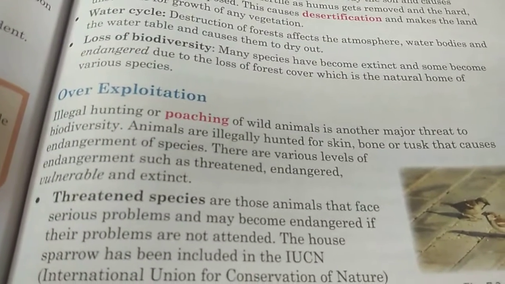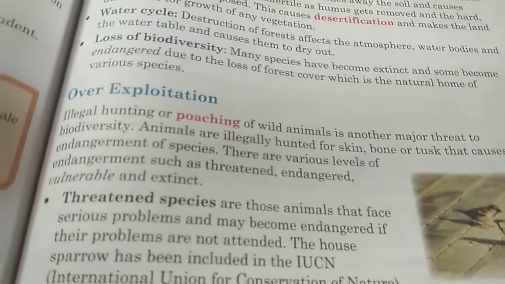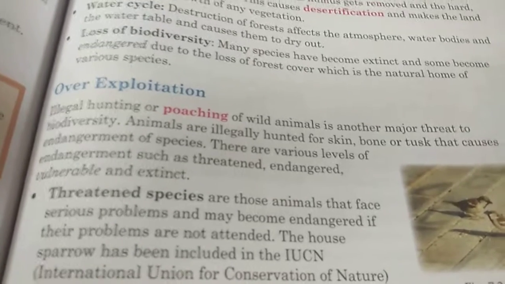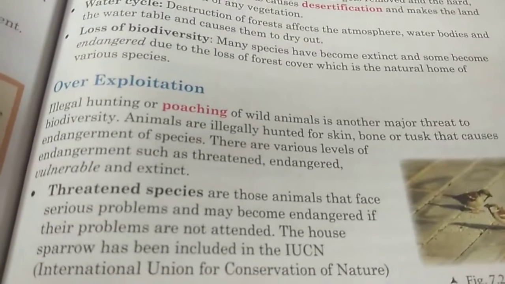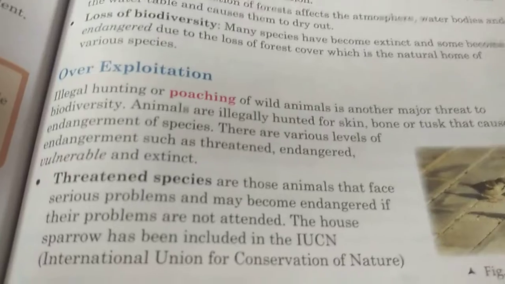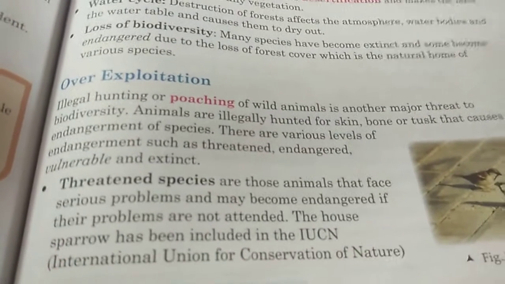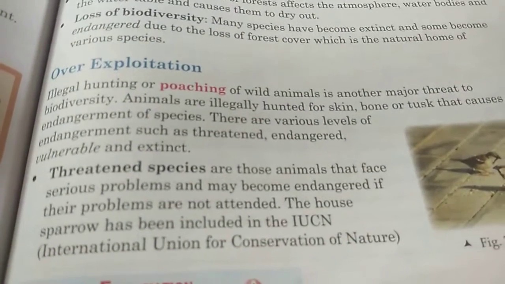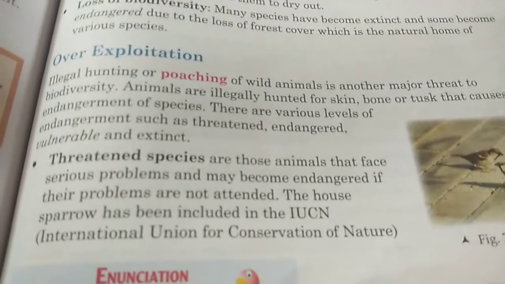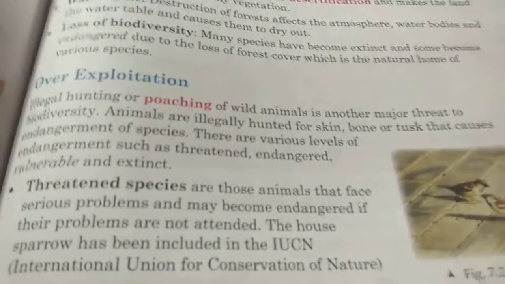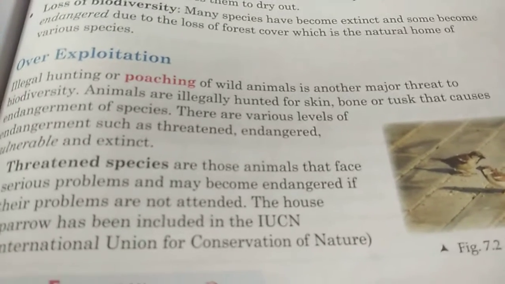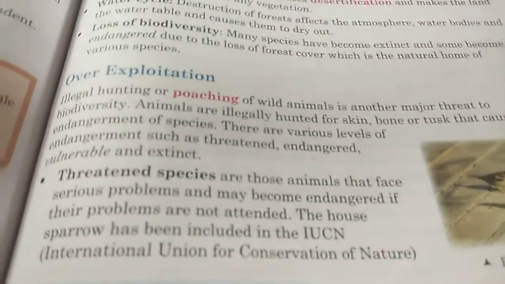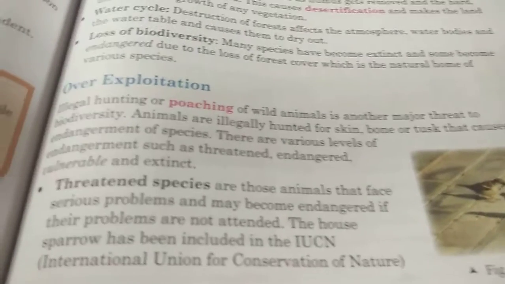Suppose you take animals like buffaloes, forest-living animals, if their number is more and you can find them in every forest, in such a case, if you go hunting with permission, the government will give you permission. But now, for example, you take tigers. In India, the tiger population has become very less. Most of the tigers died. Now, if you say I want to hunt a tiger, the government will not give you permission.